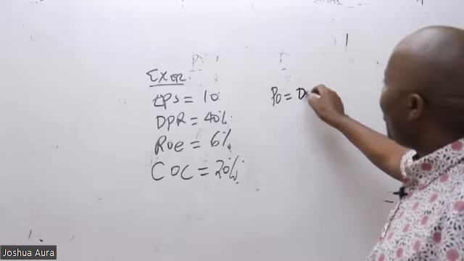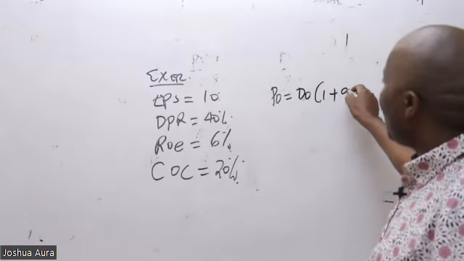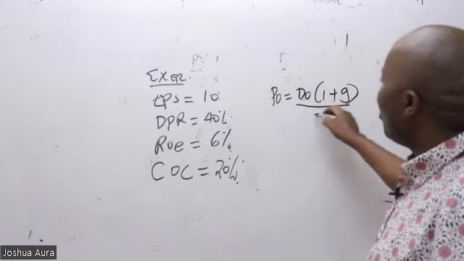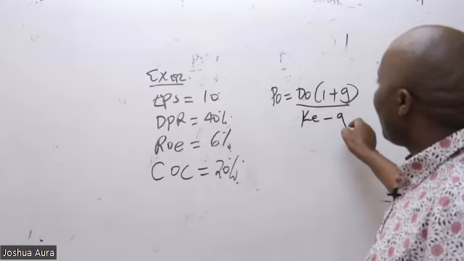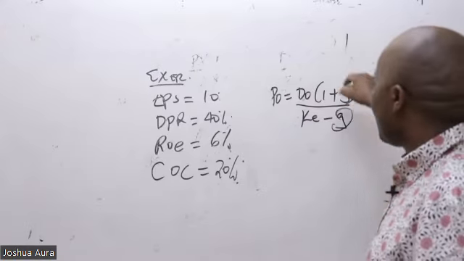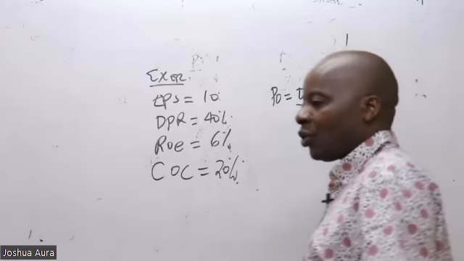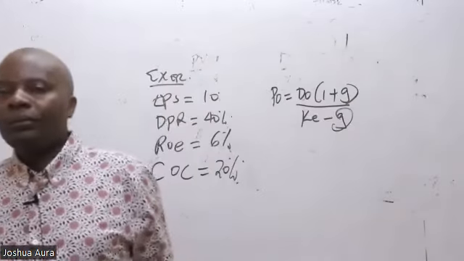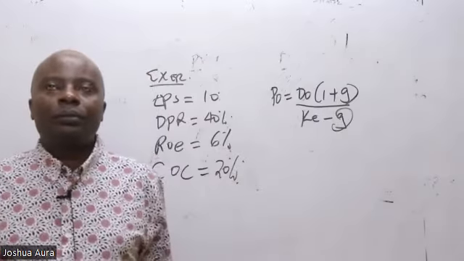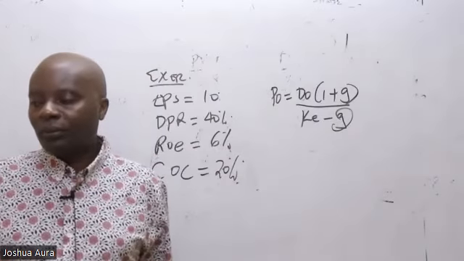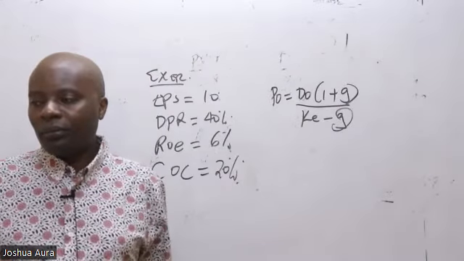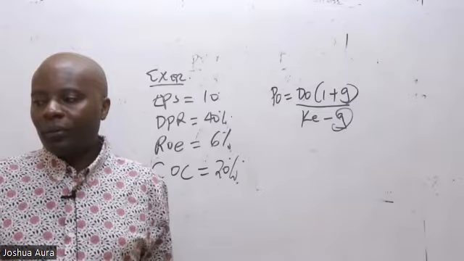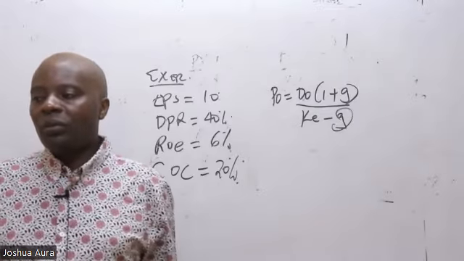They'll tell you D0 into 1 plus g, all over cost of equity minus g, very good. But now g is not provided, which I would want to give you 3 minutes to try. Most students will assume that it is 0. No.